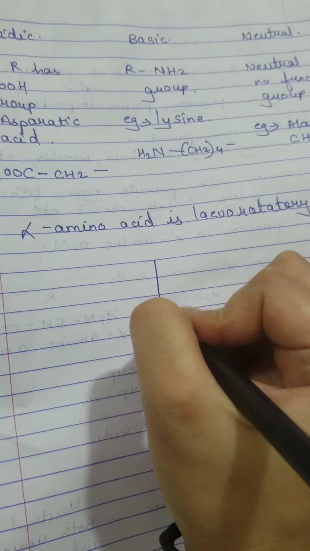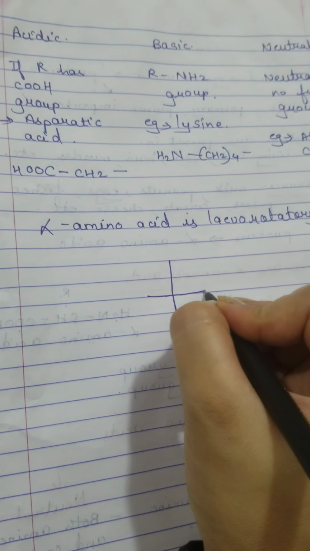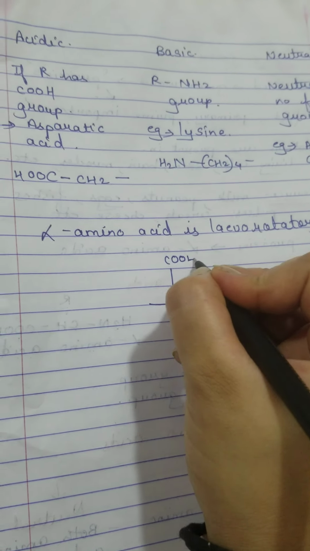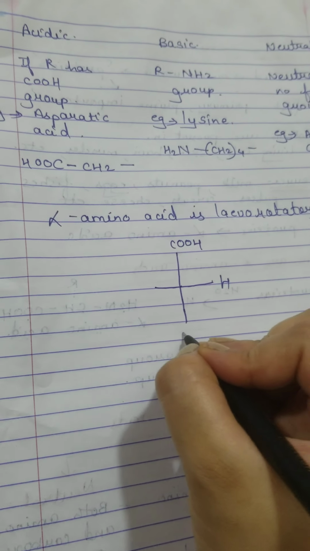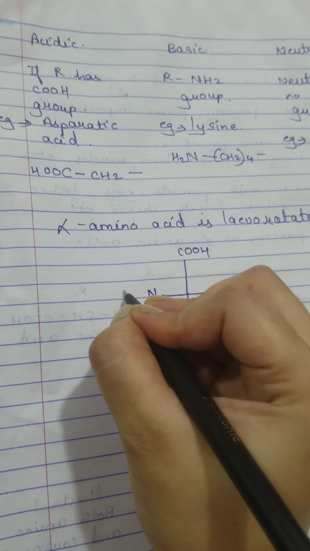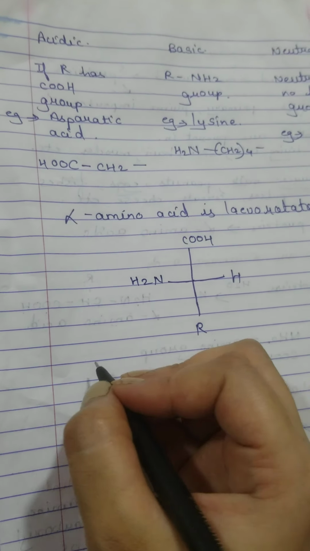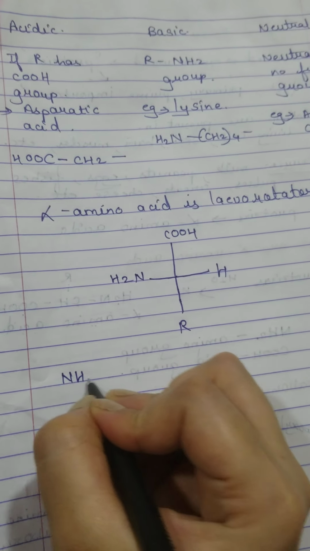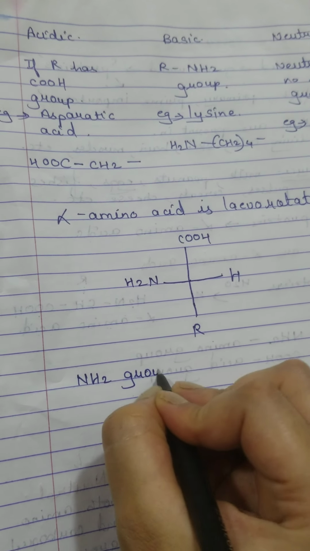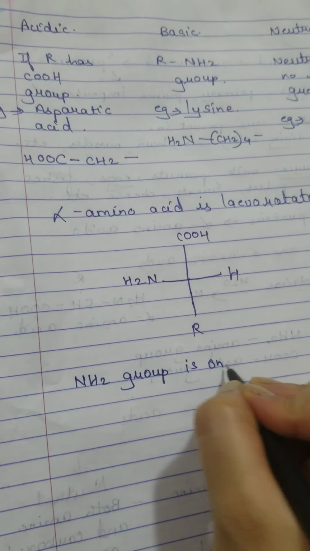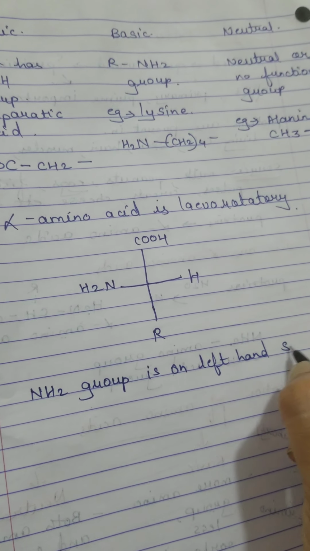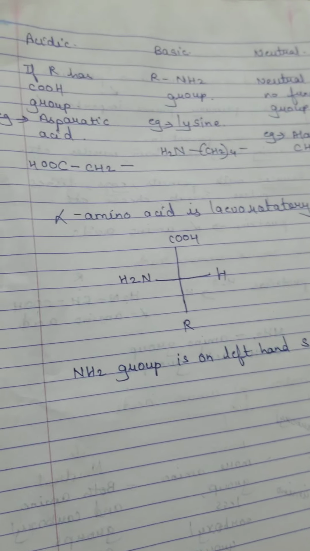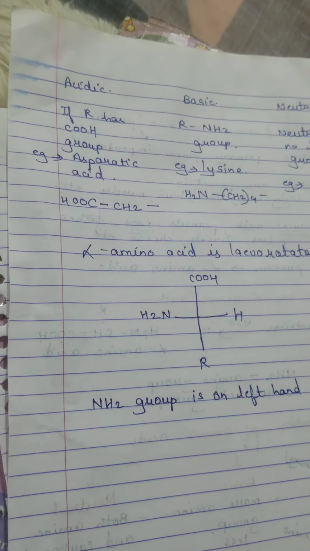If you look at the structure of an alpha amino acid, it is like this. You have your COOH group, you have your H, you have your C in the center, you have R, and you have your NH2 group here. Because the NH2 group, or your amine group, is on the left hand side, your alpha amino acid is going to be levorotatory.